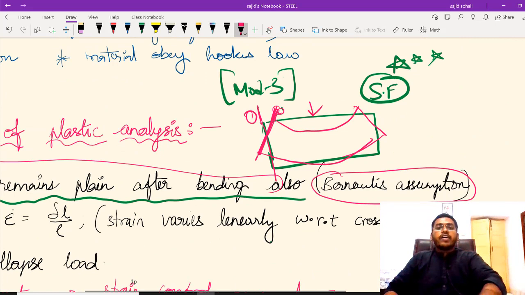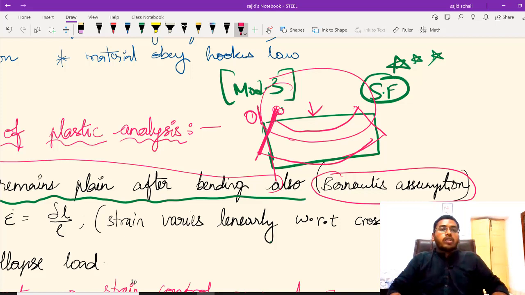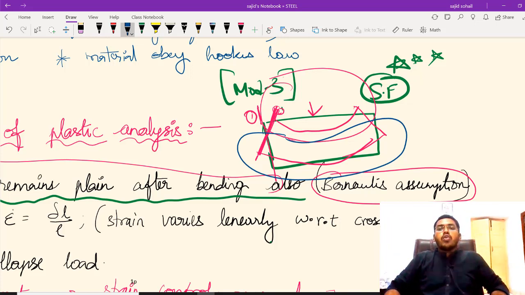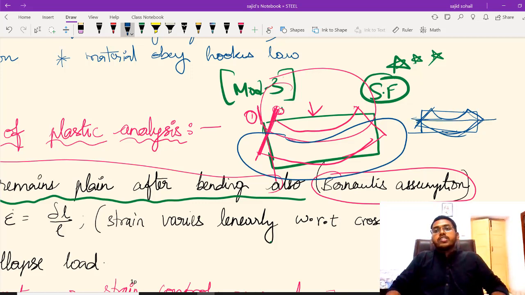Let us try to understand. Whenever you are loading the body, the top portion is getting compressed, and the bottom portion you can clearly see got stretched, meaning there are some tensile forces acting, it is in tension. So you can clearly see, let us say this was your section, now it is bent like this. There will be a section in this diagram which is neither in compression nor in tension. That I am calling the neutral axis. There will be a section in which we don't have any tension or compression. I call it the neutral axis.